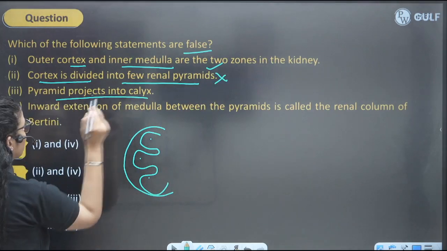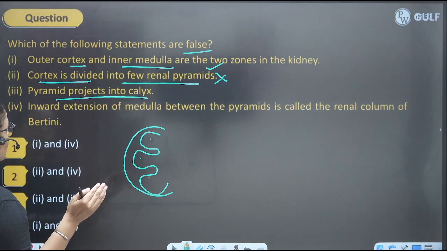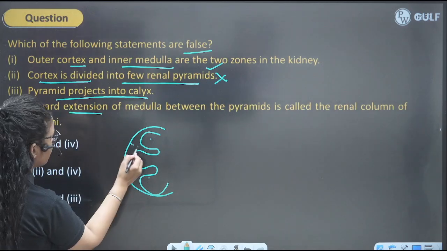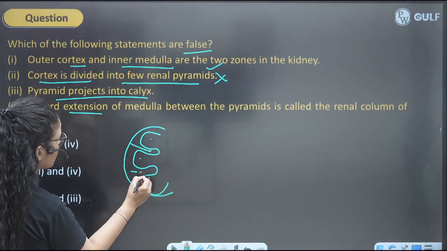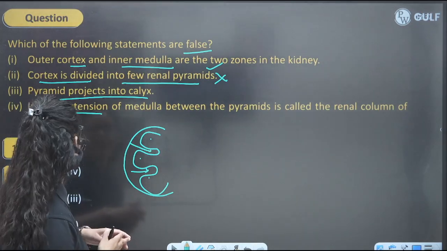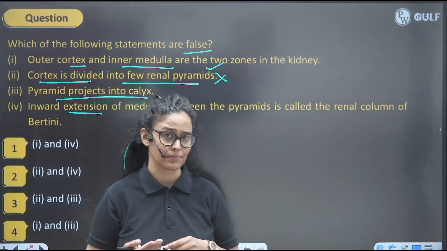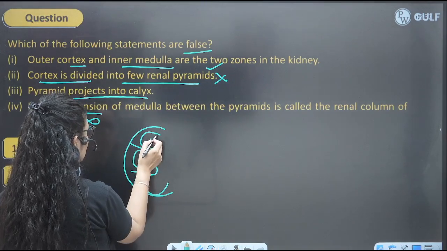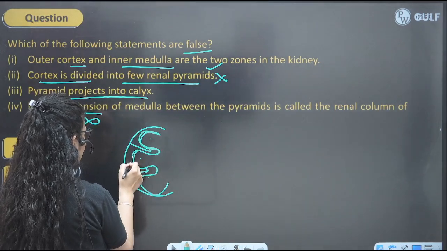Pyramid projects into the calyx. Okay, pyramid projects into the calyx. Inward extension of medulla between the pyramids. No, inward extension of cortex between the medulla is basically called column of Bertini or renal column, right? So this is not true. And pyramid projects into the calyx region. So yeah, like this you can see.